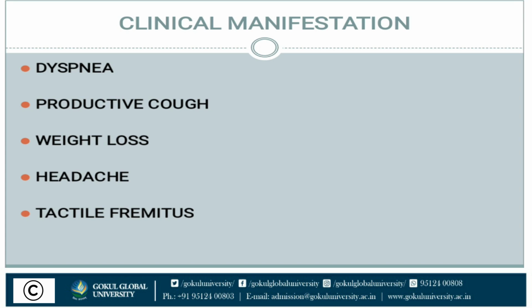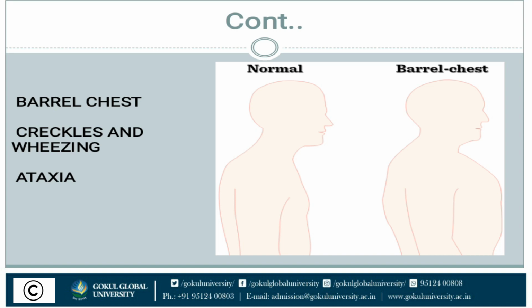Next is barrel chest. What is barrel chest? It is a rounded, bulging chest that resembles the shape of a barrel. When the lungs are chronically overinflated with air, the rib cage is partially expanded all the time, and that is the barrel chest. Next is crackles and wheezing.